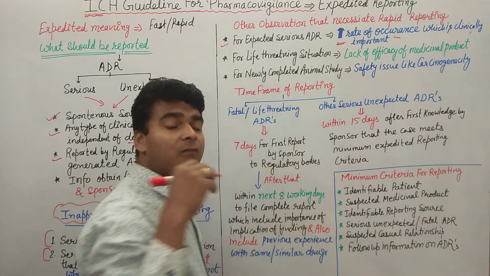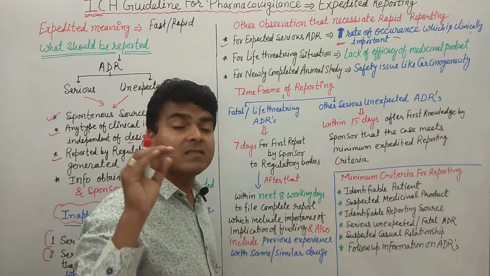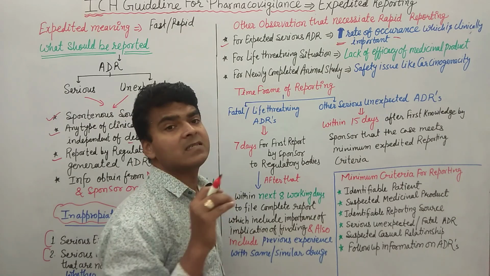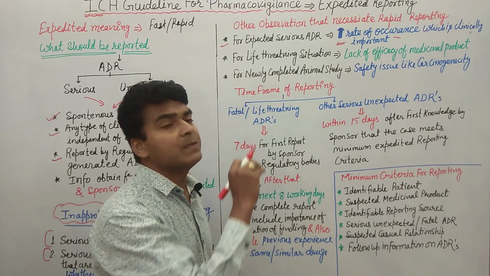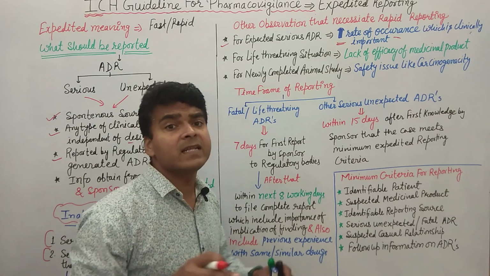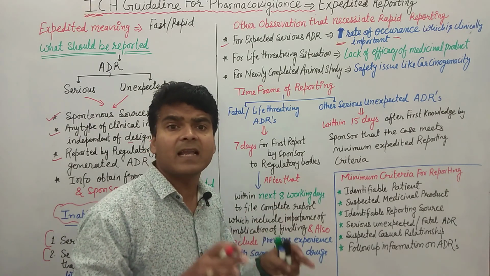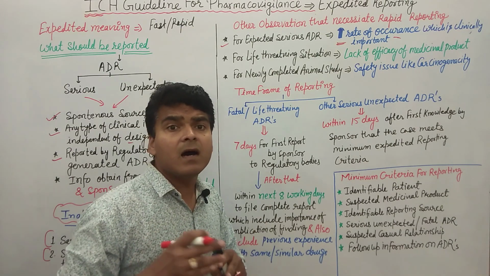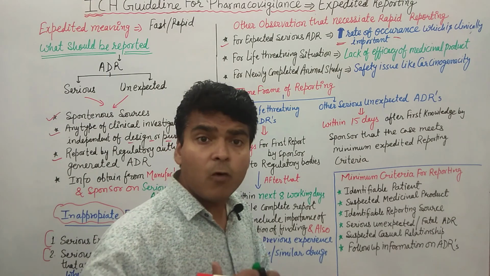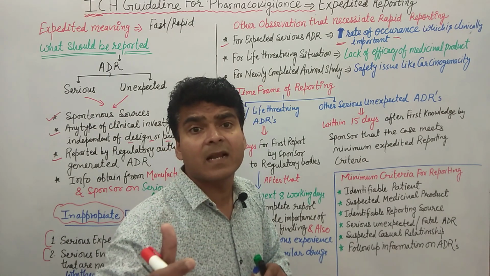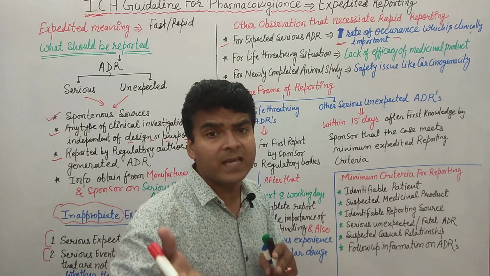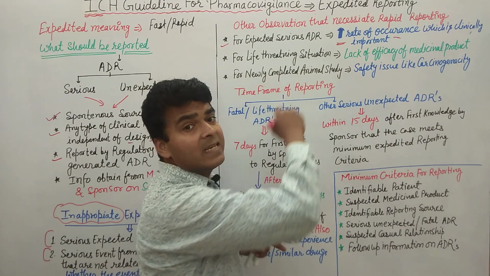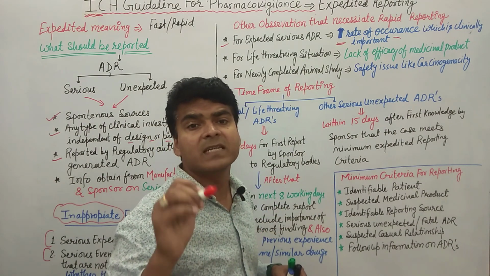Then the second one is for a life threatening situation. If the situation is life threatening, then a lack of efficacy of a medicinal product should be reported in expedited reporting. Meaning the patient is in a fatal or life threatening situation. Okay, in a life threatening situation, if we are giving a medicinal product and that product is not completely curing the patient, it means the medicinal product is not efficacious. So in that case, that kind of thing is reported as expedited reporting.